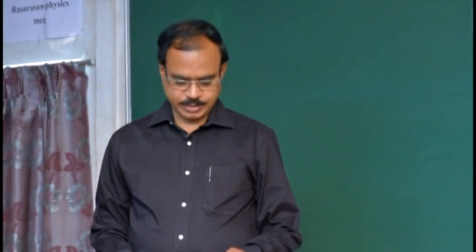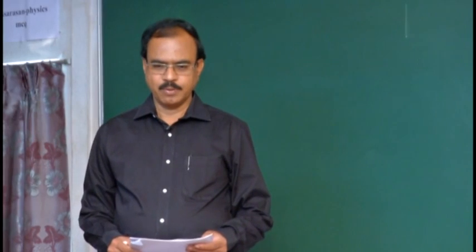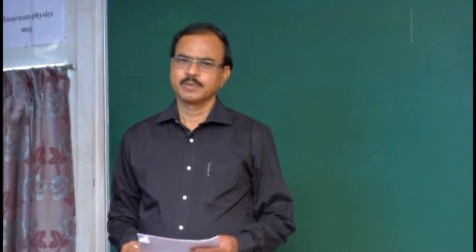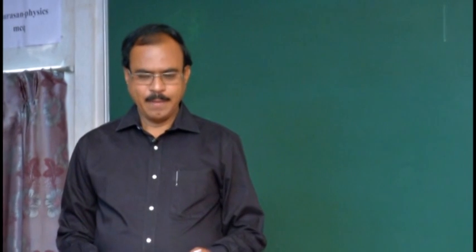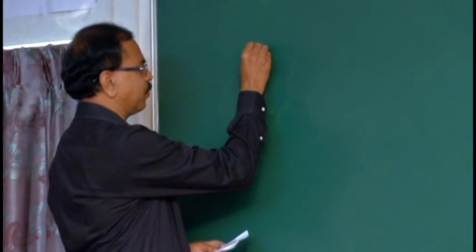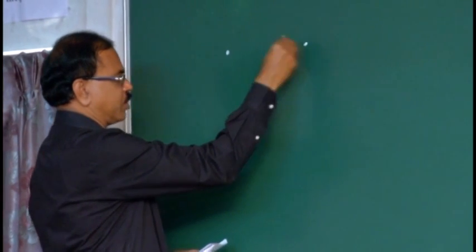Let me read the question. The equipotential surface of an electric dipole is dash. What about the equipotential surface of an electric dipole? First, we must know what we mean by dipole. A dipole is a system with two equal but opposite charges.